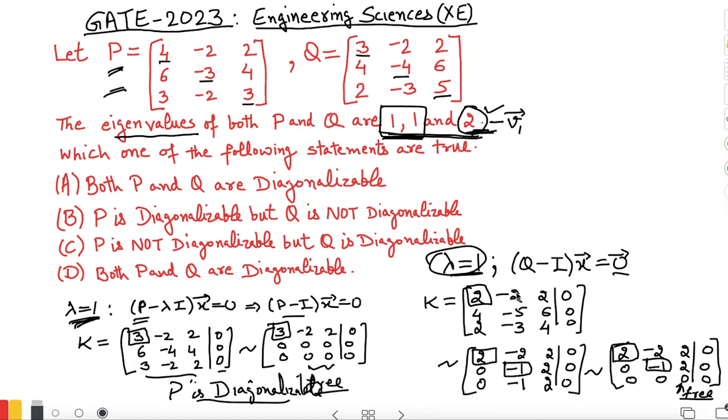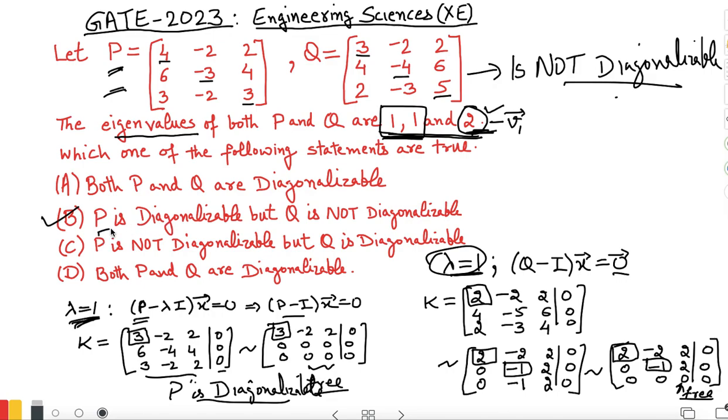So since I am not getting three eigenvectors against these eigenvalues, clearly the matrix Q is not diagonalizable. So clearly you can see that option B is correct in this case. Okay.